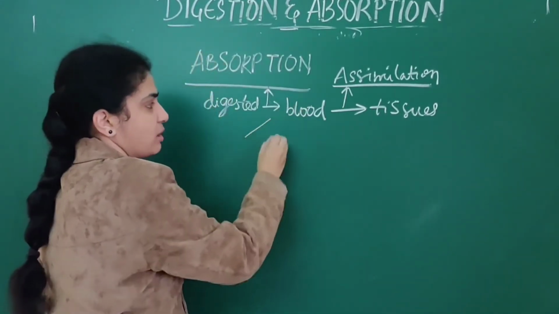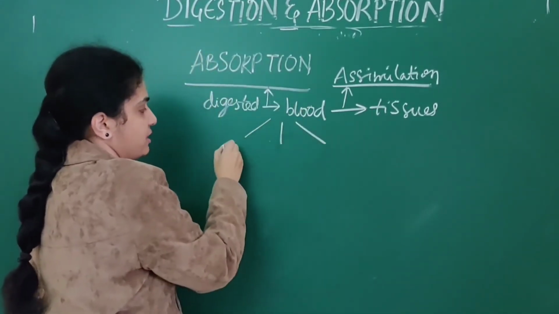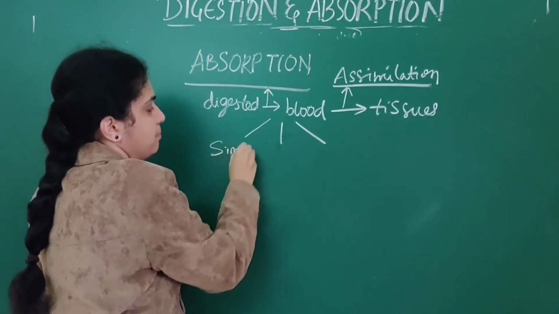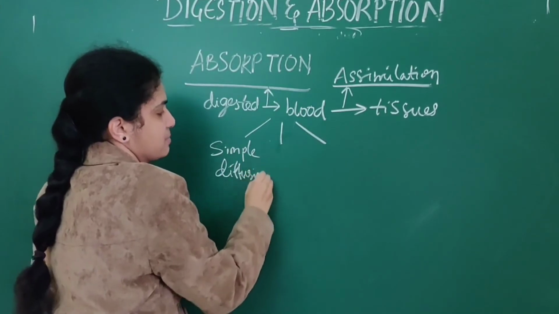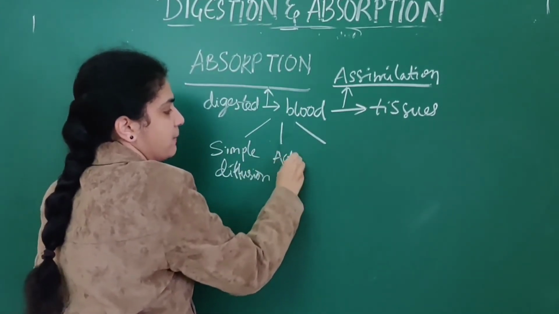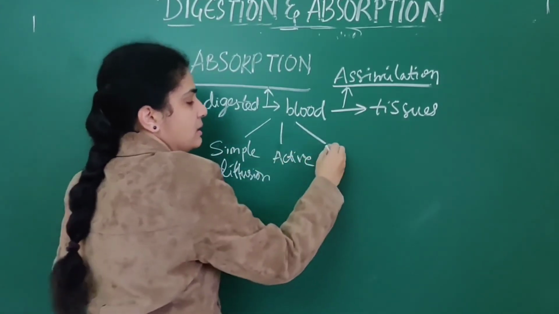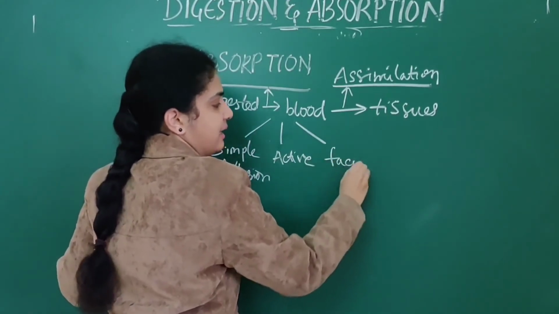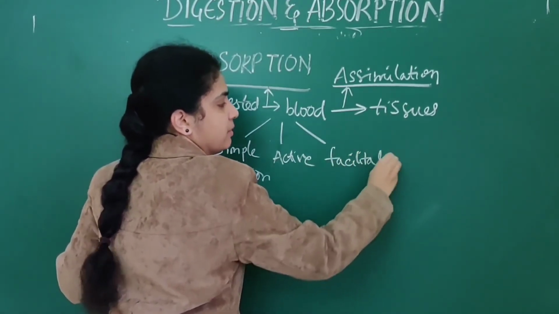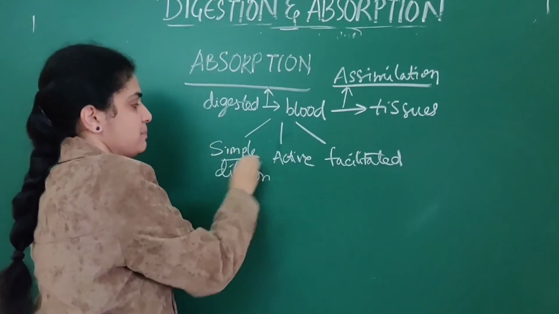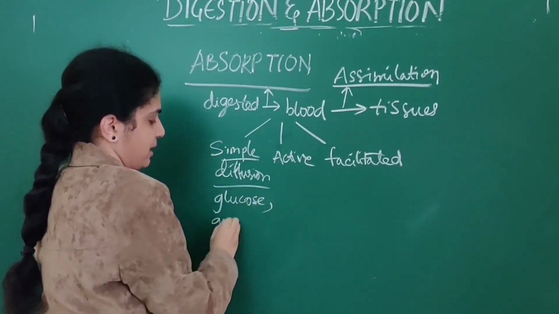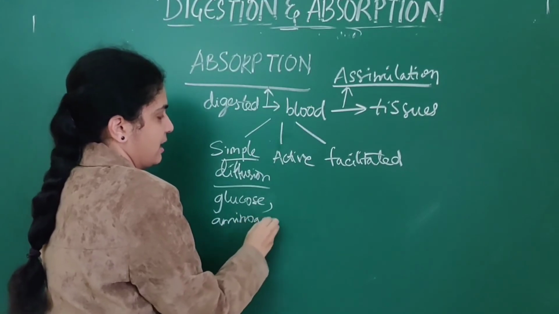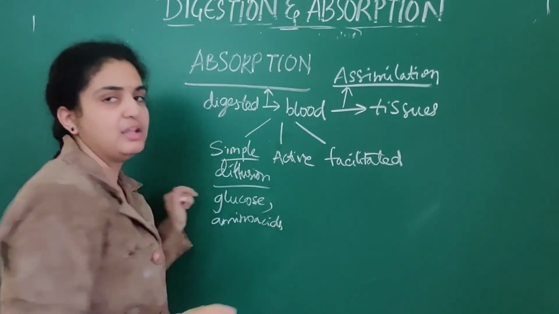Mainly this absorption we will deal with. This is of three types: simple diffusion, active transport, and facilitated transport. What are these three types? Simple diffusion means glucose and the majority of the amino acids are absorbed by simple diffusion.